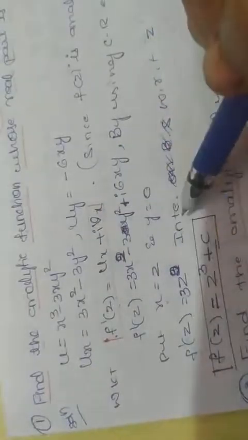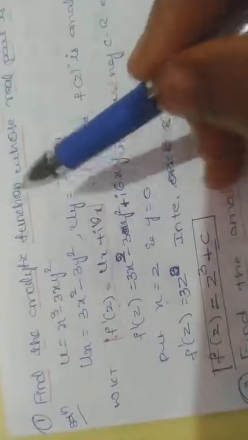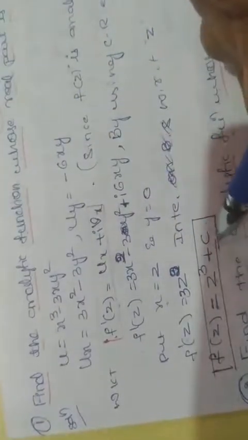From (x plus iy) whole cube, you will get a real part, which is u equal to x cube minus 3xy square, and you will get an imaginary part, that is v. So in this method also you can find both u and v. Find the analytic function: here you can stop the answer in terms of z. f of z is equal to z cube plus c, the analytic function.